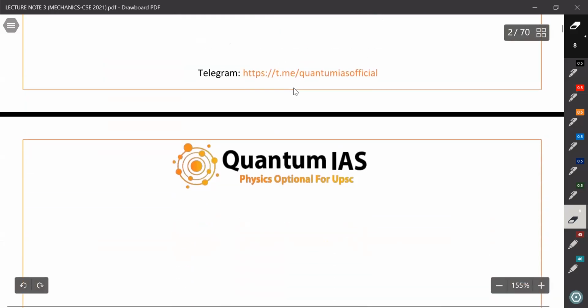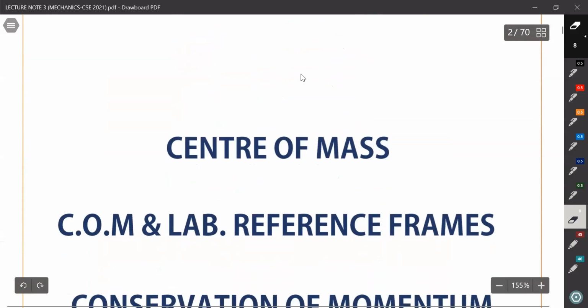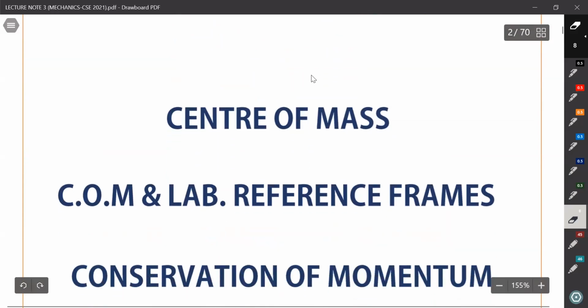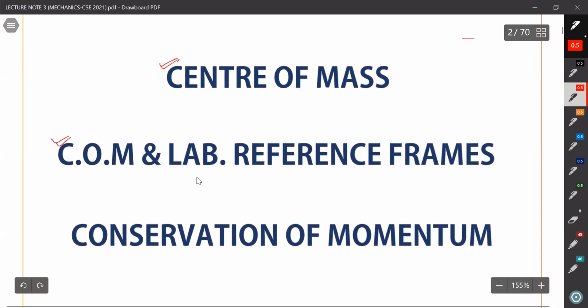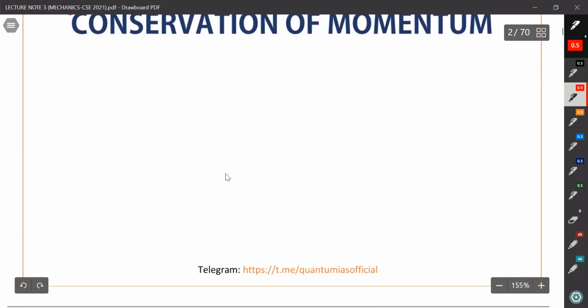So in this lecture we are going to discuss about the system of particle and its center of mass basically. Also we will analyze some of the problems, some of the physical quantities with respect to the center of mass frame of reference and lab frame of reference. Also we will see the conservation of momentum and its application in various problems. Okay, so let's get started.